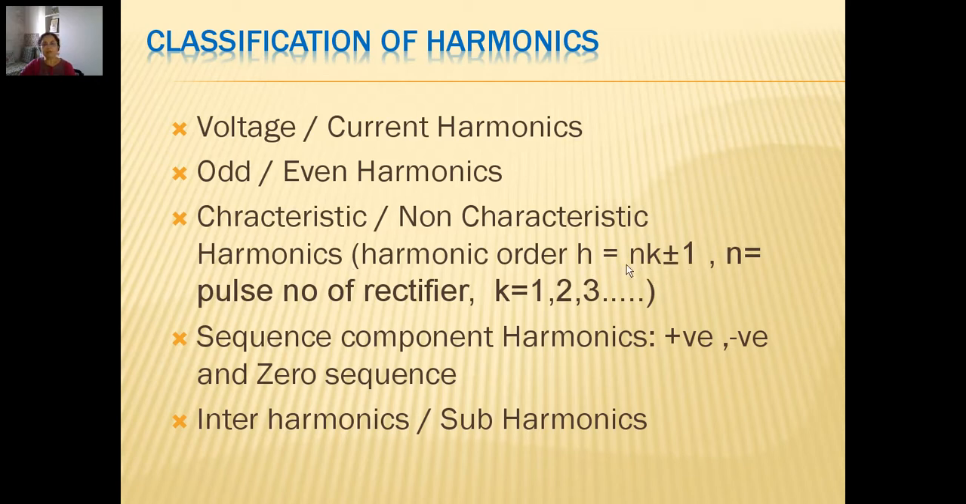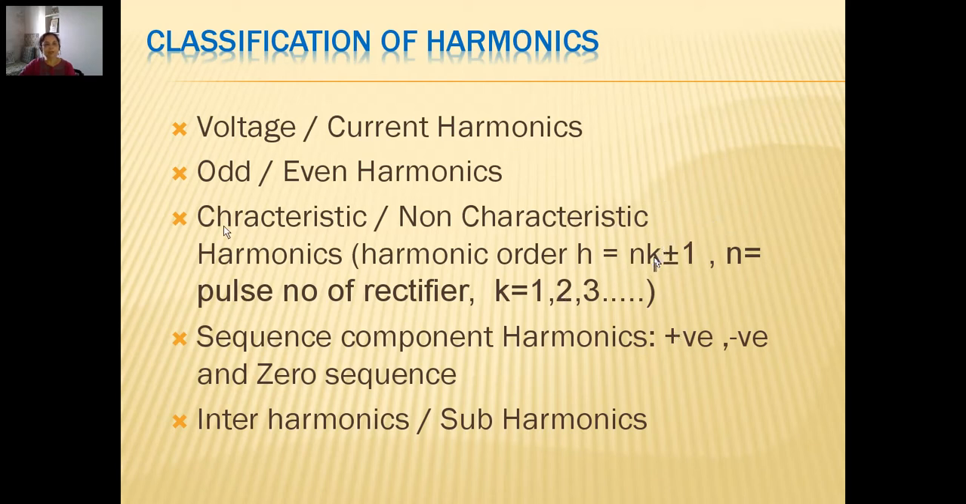Now what is this N? N is the pulse number of the rectifier, and K in general can be taken as 1, 2, 3, as integer numbers. In case we try calculating it for a 6 pulse rectifier, what does this result in? It becomes 6K plus minus 1. When we take K equal to 1, 6 plus minus 1 becomes 5th and 7th order. When we take K equal to 2, 6 into 2 plus minus 1 gives 11th and 13th order. When K is equal to 3, it becomes 17th and 19th order.